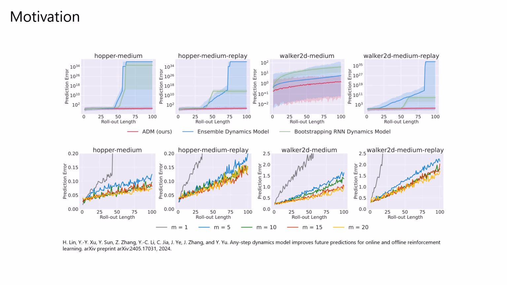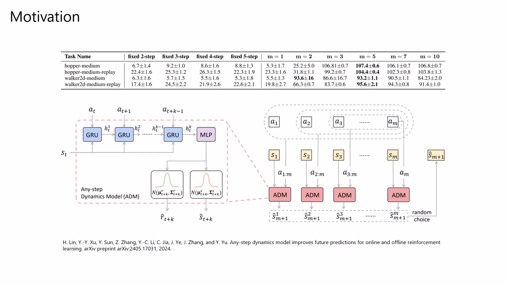Experiment results also show that a larger m can bring more accurate rollouts. However, according to the experiment results provided by the original paper, a larger m such as m equals 10 cannot ensure a better performance. We then hypothesized that the problem is due to the inherent problem of recurrent neural networks.